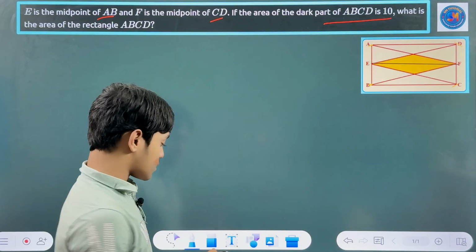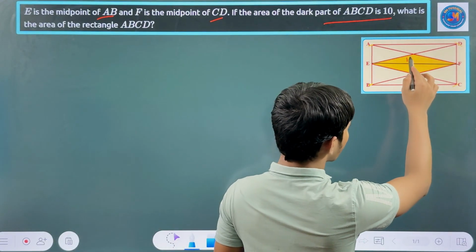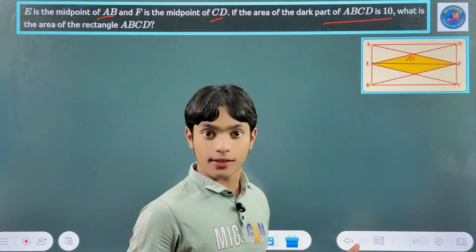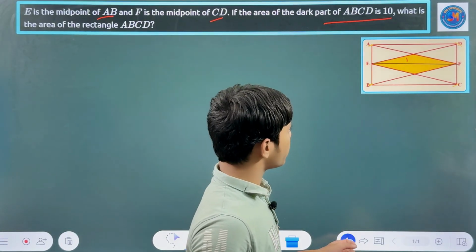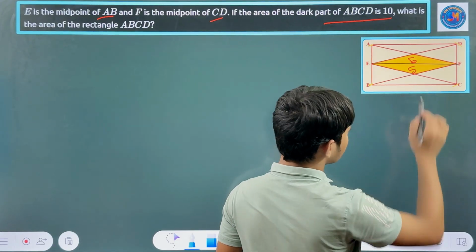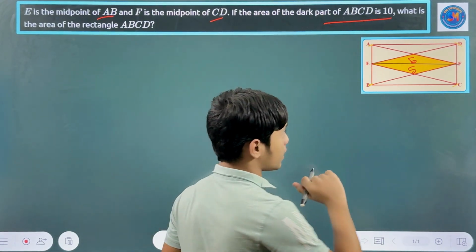The area of this is 10, you know that. But if you divide it, will this be 10? No, this will be 5 and 5.